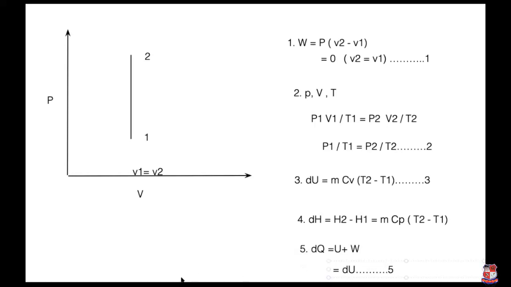It is equation number 5. So these things are common in all the non-flow processes. One is the PV diagram you have to draw. Find out the work done, find out the relation, and find out these three things: change in internal energy, change in enthalpy, and heat transfer. Okay. So which process is it? I write the name so you can easily understand. It is a constant volume process.